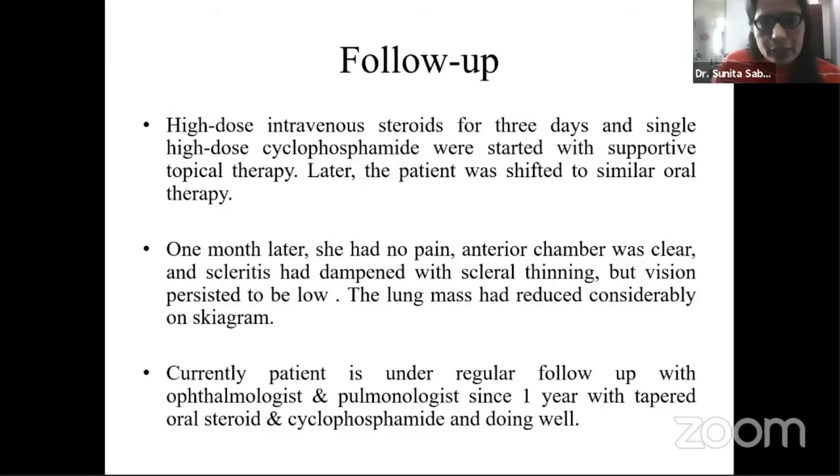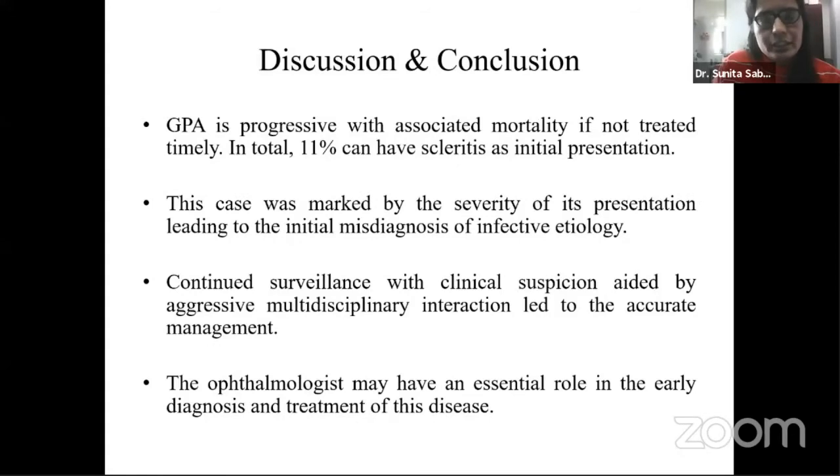One month later she had no pain, the anterior chamber was clear, and the scleritis had dampened with scleral thinning, but vision persisted to be low, and the lung mass had reduced considerably on skiagram. Currently the patient is under regular follow-up with the ophthalmologist and pulmonologist for 1 year, with tapered oral steroid and cyclophosphamide, and is doing well. Discussion and conclusion.